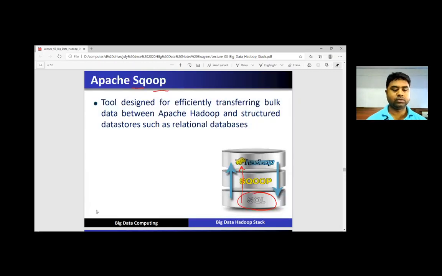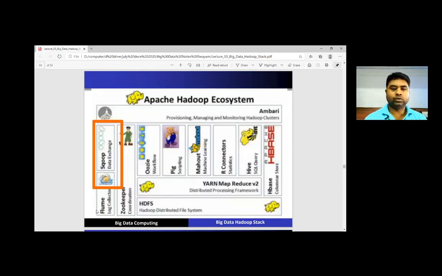So we can say, one by one, what is the basic concept of Sqoop, what is the basic concept of Hive. Here you can see that if we want a workflow from one node to another node, then you can use Oozie. And if I do not have any knowledge of the Java language and have some concept of a scripting language, any scripting language, then we can adopt Pig.